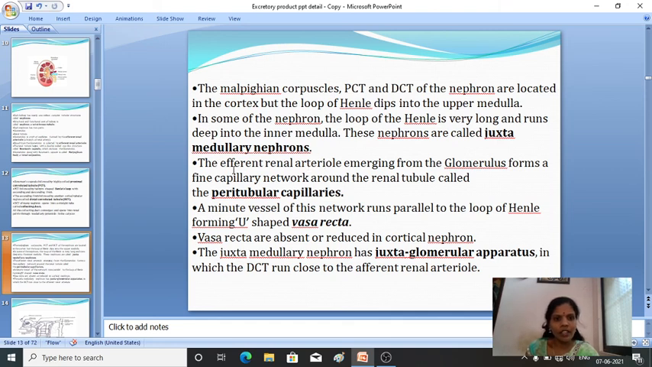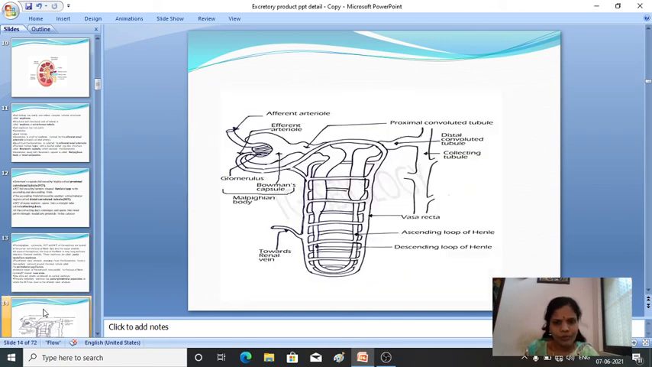Then the efferent renal arteriole, which emerges from the glomerulus, forms a fine capillary network around the renal tubule, which is called the peritubular capillaries. The peritubular capillaries arise from the efferent renal arterioles emerging from the glomerulus, and they form a fine capillary network around the renal tubules.